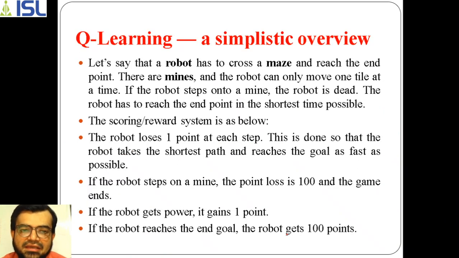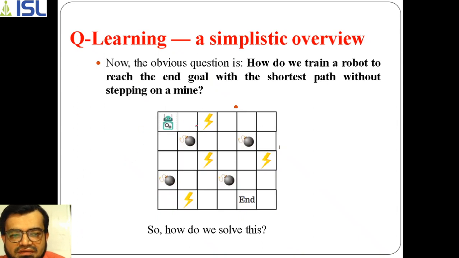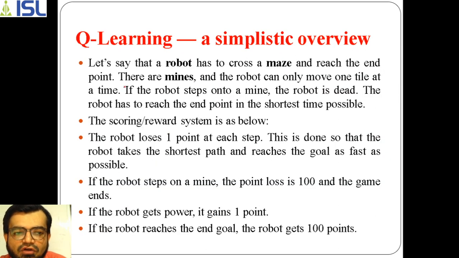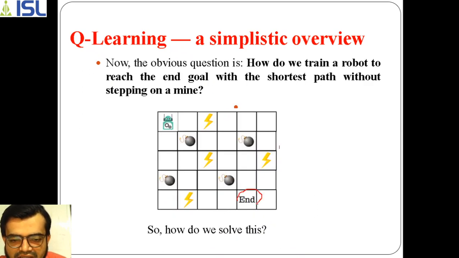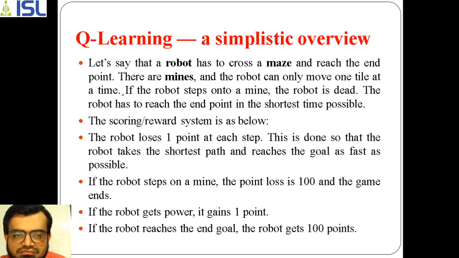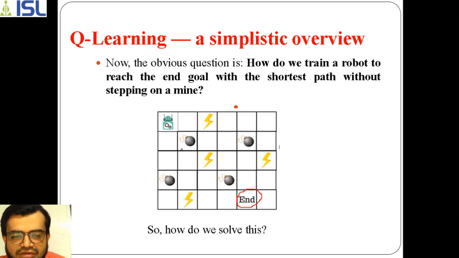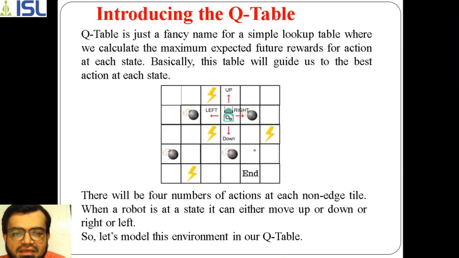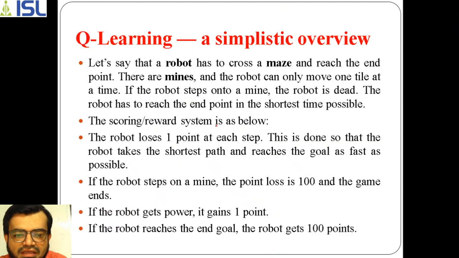Now we will take one example to see how Q learning works. We are simplifying things by taking an example. So here we take a robot in a maze. The robot has to reach the end point, starting from this position. The maze contains mines. The robot has to avoid such mines, because if it goes there, the agent will be in a dead state.